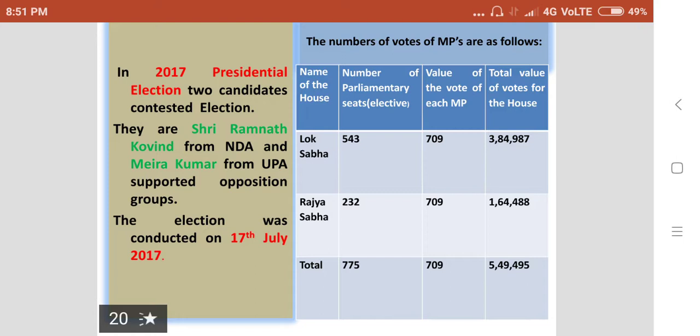The total number of parliamentary seats is 775, the value of each MP vote 709. So the total value of all the elected MPs of Lok Sabha and Rajya Sabha is 5,49,495. The candidate who secures an absolute majority of valid votes will be declared elected.